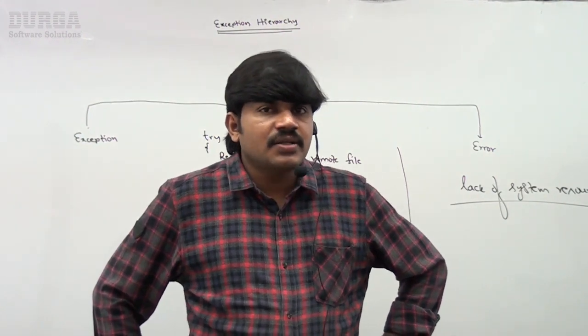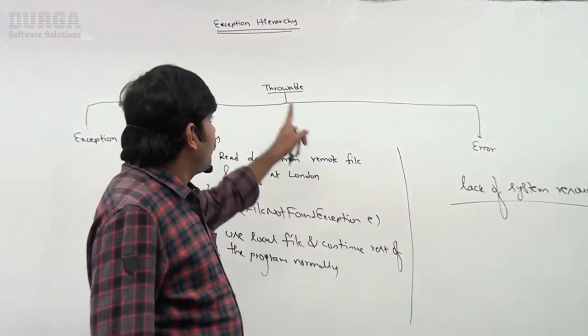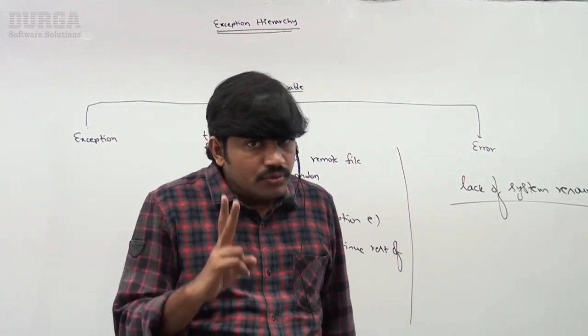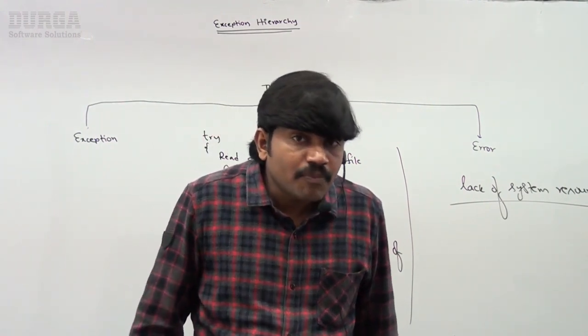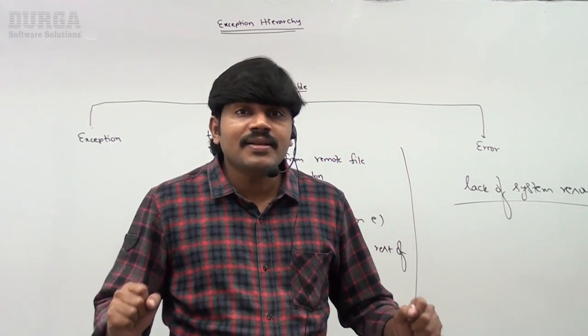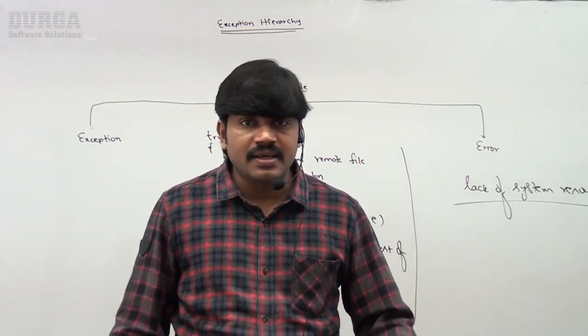Which class acts as the root for the exception hierarchy? Throwable class. How many child classes does the Throwable class contain? Two child classes. What is the first child class? Exception. The second one is Error.